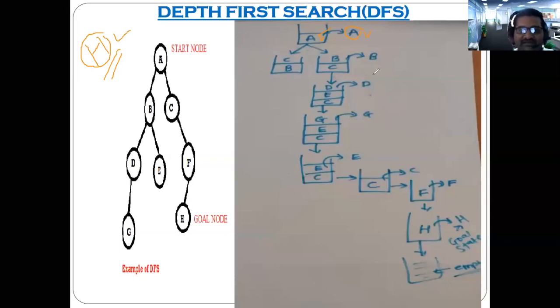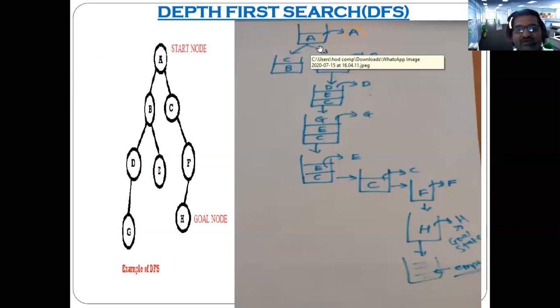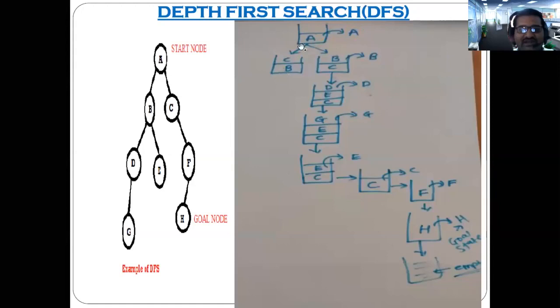As I said, you can go in this direction, or you can go in this direction. In case of depth first search, you can go in either direction, but in the next subsequent searching, if you choose this direction, you must follow this direction also.